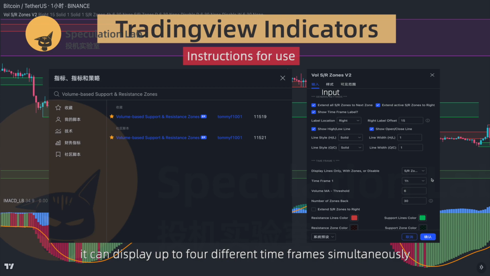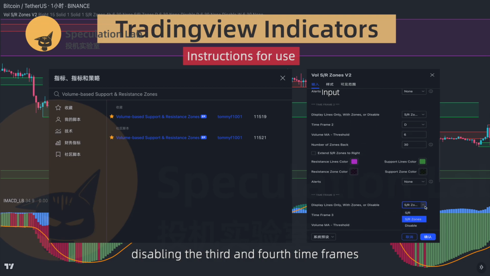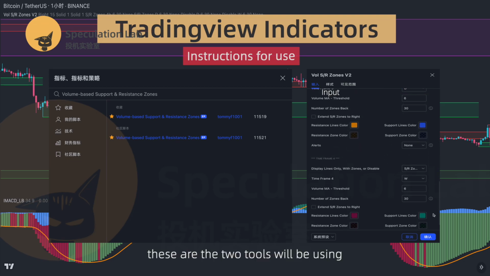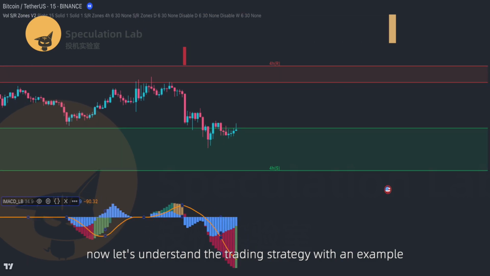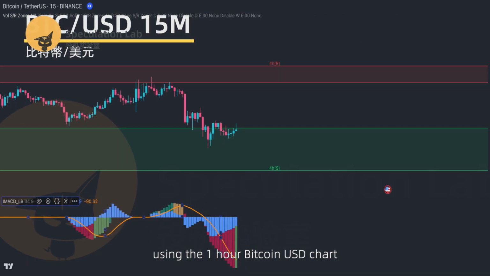It can display up to 4 different time frames simultaneously, but for the sake of clarity, you can set it according to your needs. For instance, if you typically trade on the 1-hour time frame, you can set the indicator to only show support and resistance for the 4-hour and daily charts, disabling the 3rd and 4th time frames. These are the 2 tools we'll be using. Now let's understand the trading strategy with an example using the 1-hour Bitcoin USD chart.